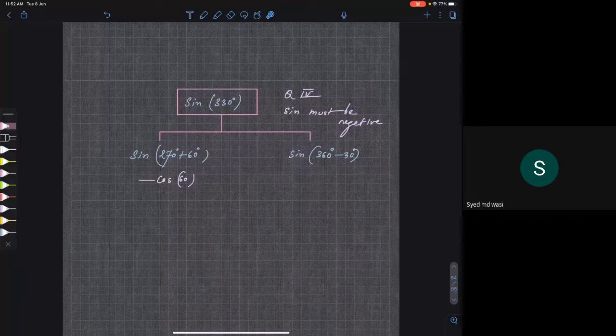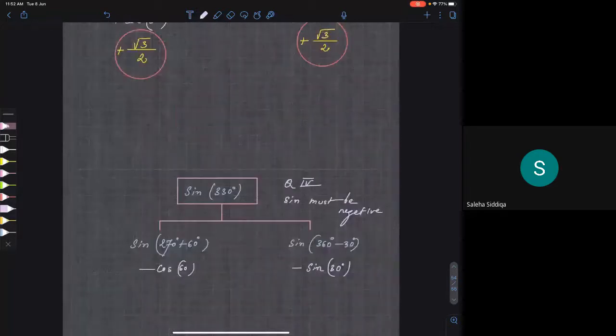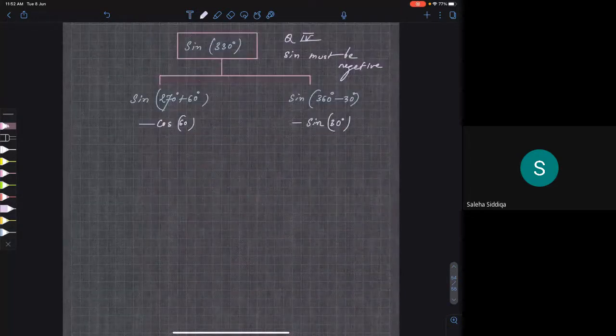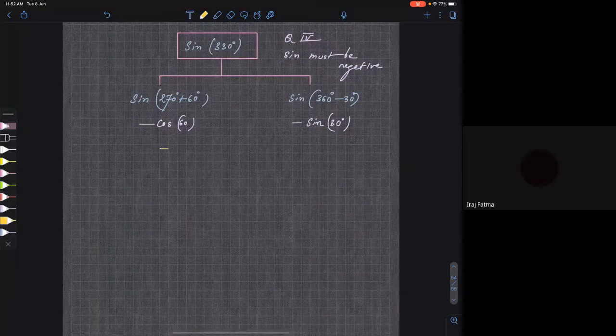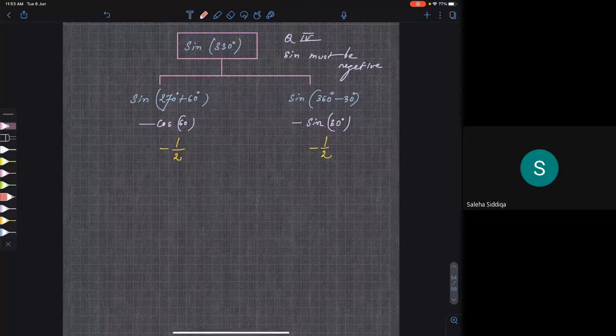And here, whenever you have angle 360 or 180, sine will be sine and cos will be cos. Do you agree? Yes, sir. And will I write minus? I'll write minus here because it is in the fourth quadrant. Now tell me, what is the answer? Minus 1 by 2. Either way, you'll get minus 1 by 2. You are getting my point? Yes, sir. So this is how you find it.